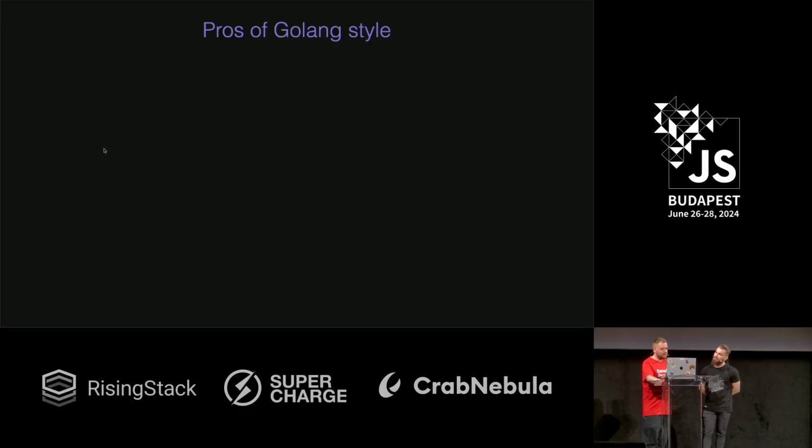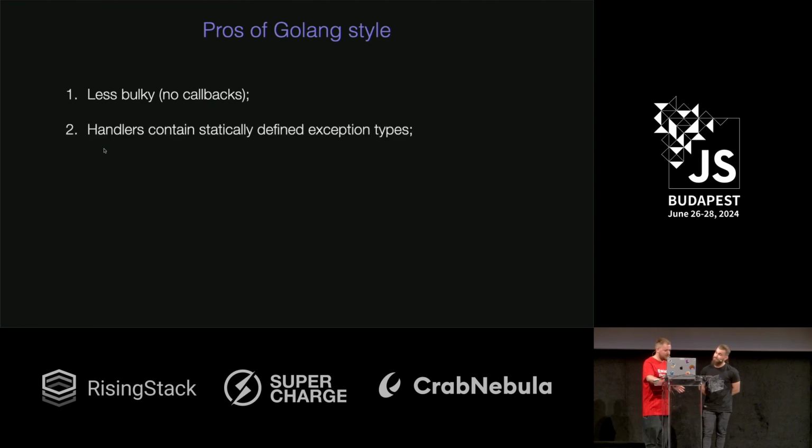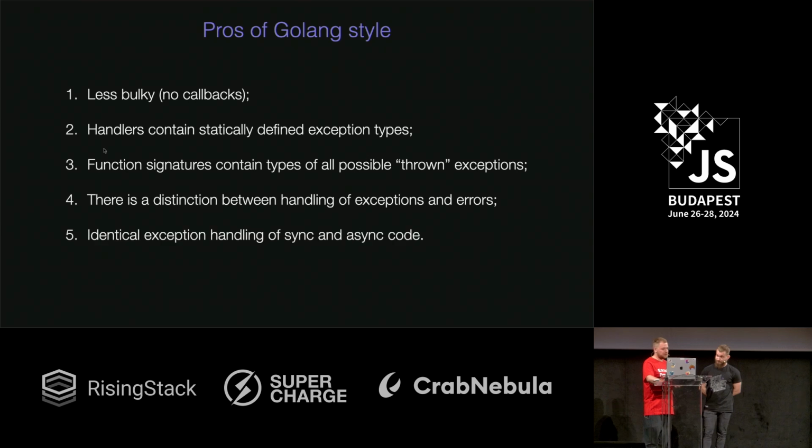So I would like to say that I really like this approach because there are no callbacks now, great types for exception, great signatures, distinction, and it's great for synchronous and asynchronous code. I think I'm happy with this.